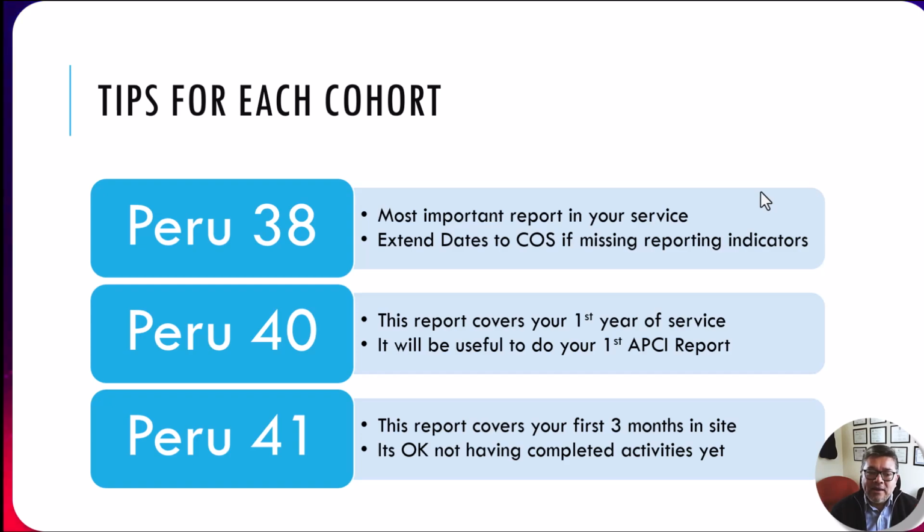That way, it will allow you extra time to put in the missing numbers. Maybe you need to do an extra measurement. So extend the end date so the activity is not blocked and you are not unable to report on it anymore.